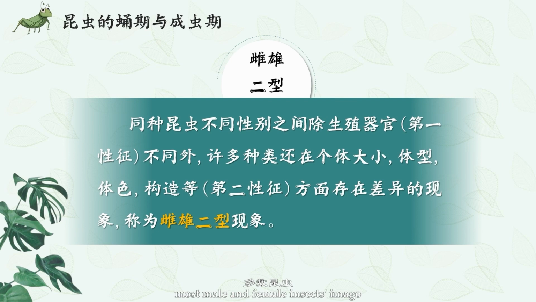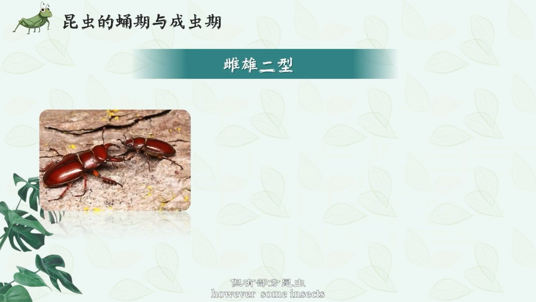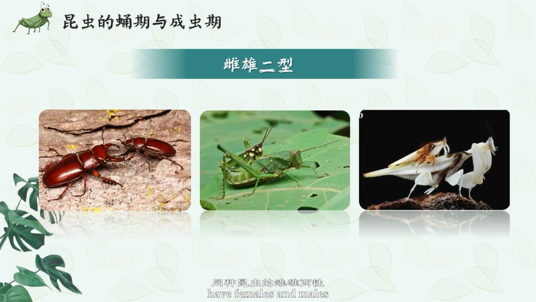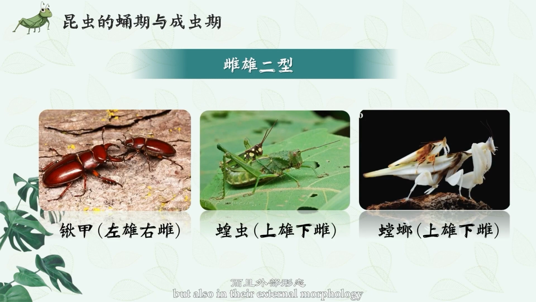Sexual dimorphism. Most male and female insect imagos are similar in body shape and differ only in the primary sexual characteristics, such as the external reproductive organ. However, some insects have females and males that differ not only in their reproductive organs, but also in their external morphology, sizes, body shapes, colors, etc. They are often different.